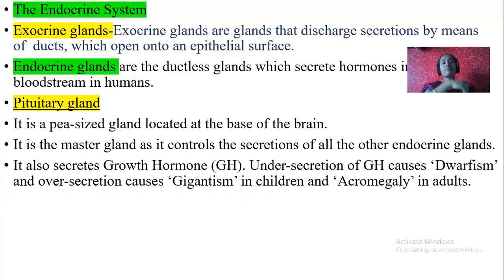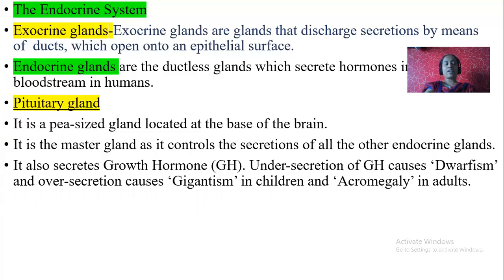An example of an exocrine gland is the salivary gland. It possesses a duct called the salivary duct and secretes salivary juice directly into the mouth through the duct. An example of an endocrine gland is the thyroid gland. It is ductless and produces its secretion directly into the blood, for example the thyroxine hormone. It reaches the target organ, for digestion and other metabolic activities, and provides thyroxine hormone to different body parts.